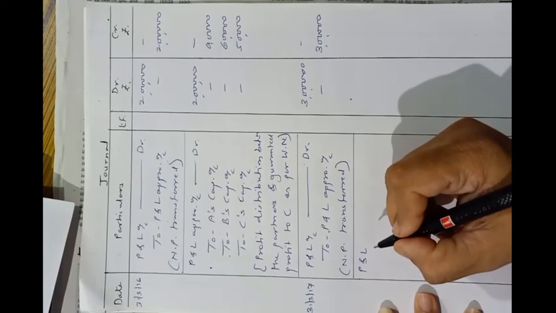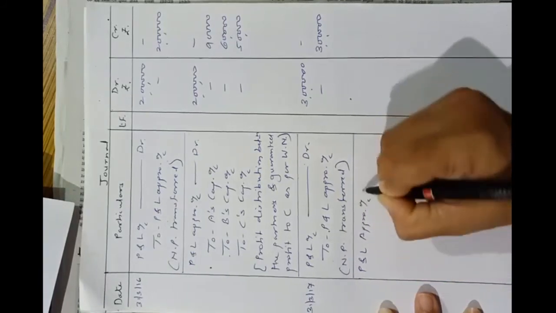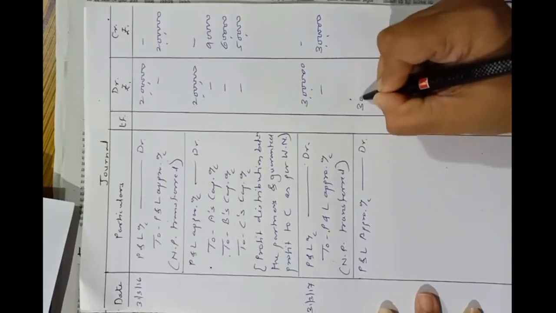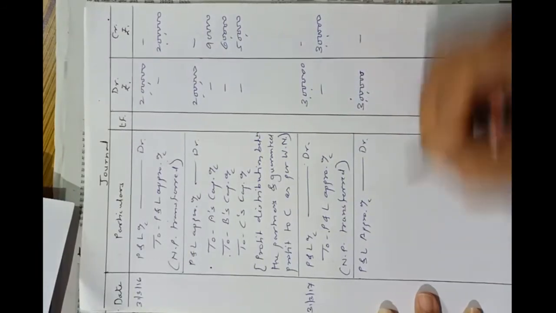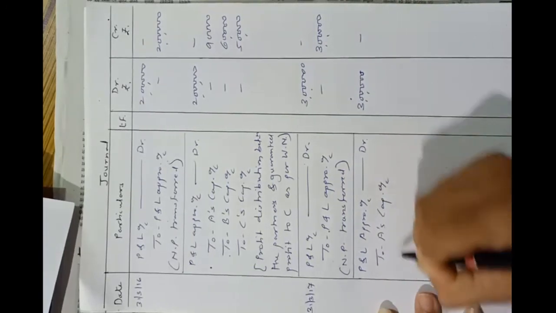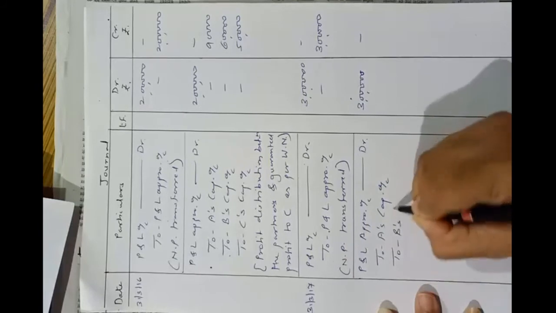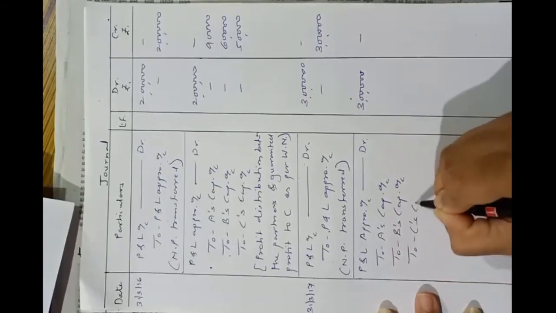Profit and loss appropriation account debit 3 lakhs to A's capital account, to B's capital account, to C's capital account.